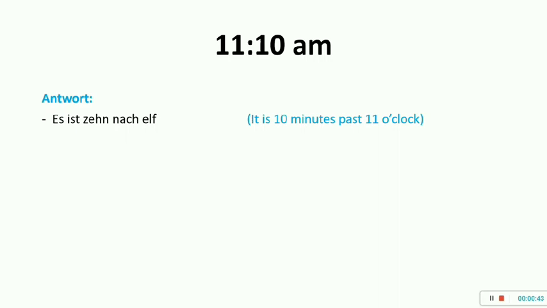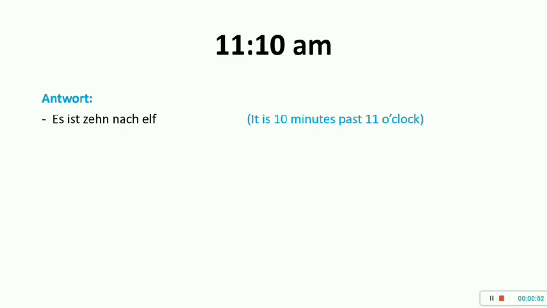So we can have multiple answers for that. So let's see. First is es ist 10 nach 11. 10 is 10. Nach means past, that is after. 11 is 11. So 10 minutes past 11 o'clock, it means.